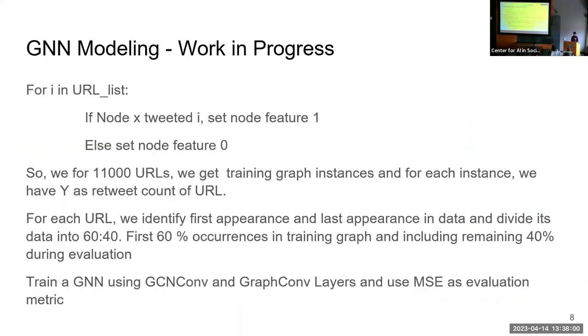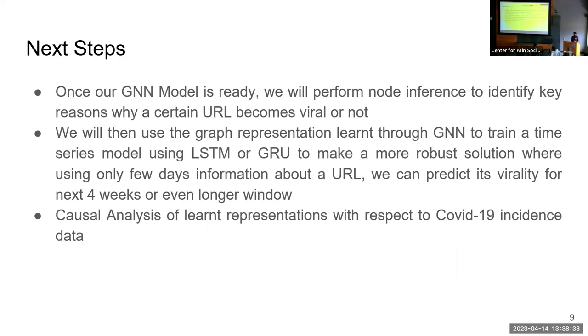So let's talk about how these graphs are created. If you have 11,000 URLs in the data, then you get 11,000 instances of training data, because for every URL, we just see who tweeted or retweeted that URL. Those nodes get activated, and then we train a graph level prediction task on the retweet count. And then on the test data, using the first 3 weeks as training and the last 1 week as test, we evaluate the performance of the graph neural network model. Right now we are training the model because this is a very giant graph of 100K nodes with so many edges, and it is getting trained.